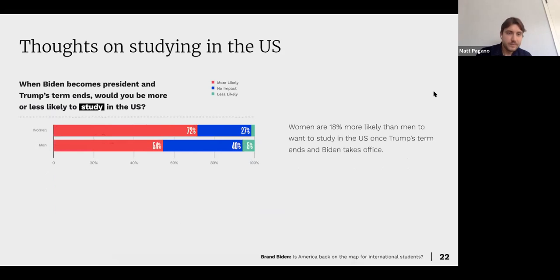Then when we look at, again, the switch of the presidency, would you be more or less likely to study in the US? Again, we looked at women versus men here. Women are 18% more likely than men to want to study in the US once Trump's term ends and Biden takes office. Again, I think this comes as no surprise, considering all the backlash and feedback Donald Trump would get over the course of his presidency, and when he was running for the first term as well. So we can see the discrepancies, but ultimately international women and students are looking to come back over here and study in the US.